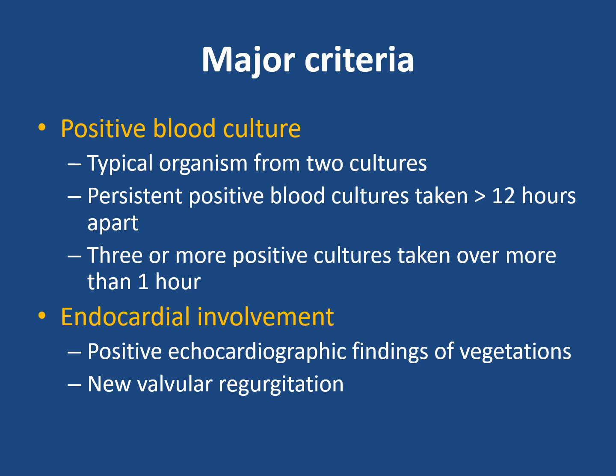Any one of these will be labeled as the major criterion of positive blood culture. And if there is endocardial involvement, findings of vegetations, or a new valvular regurgitation on echocardiography, these both are major criteria.